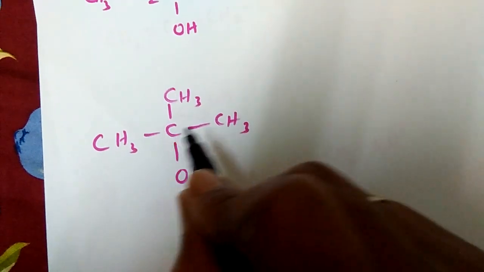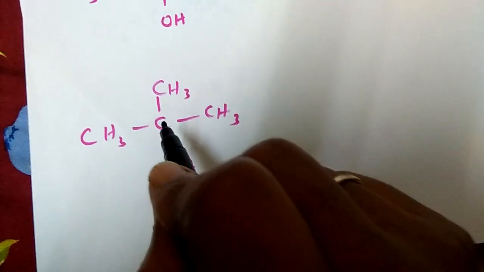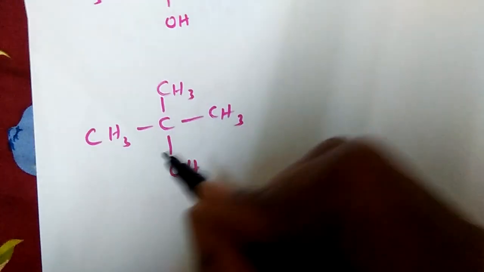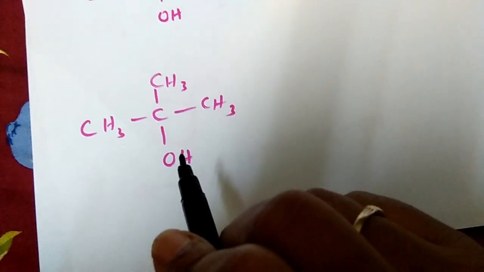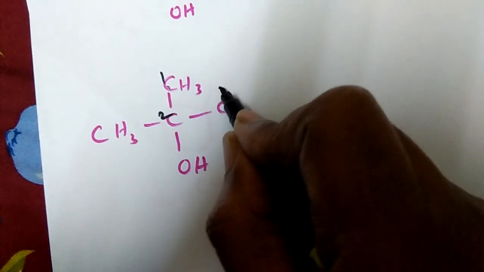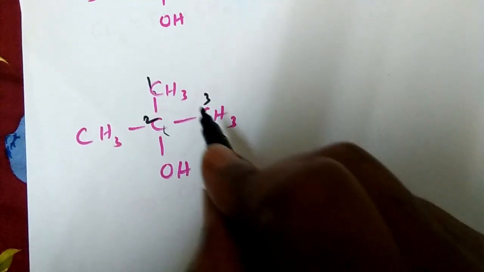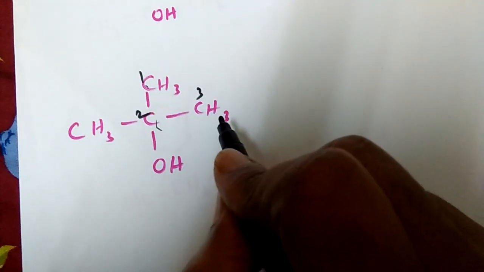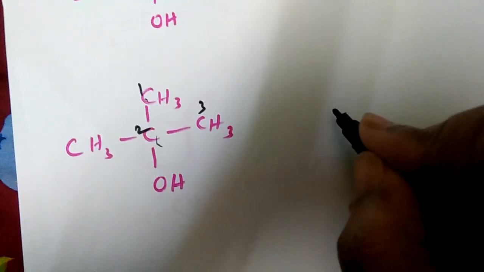It can be a 3 carbon atom chain, 1, 2, 3, or 1, 2, 3, any of them, but the longest continuous chain contains 3 carbon atoms. So let me choose 1, 2, 3. So this is the parent chain. The root word must contain the number of carbon atoms in the parent chain. How many carbon atoms? Prop.